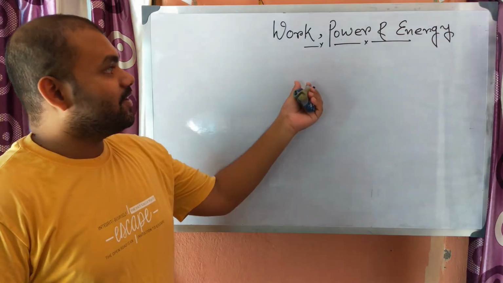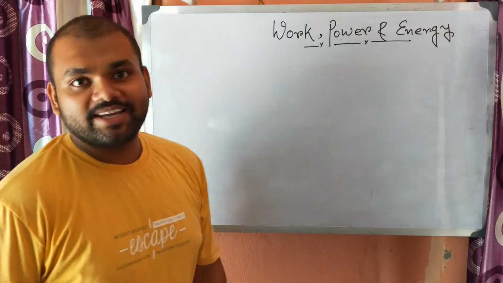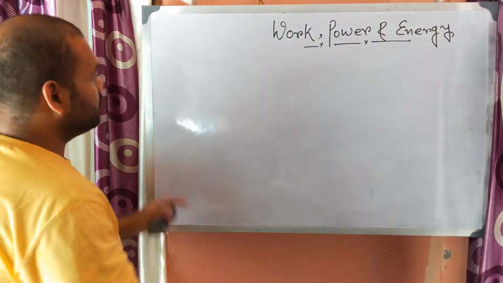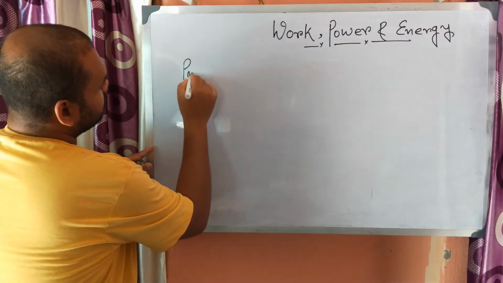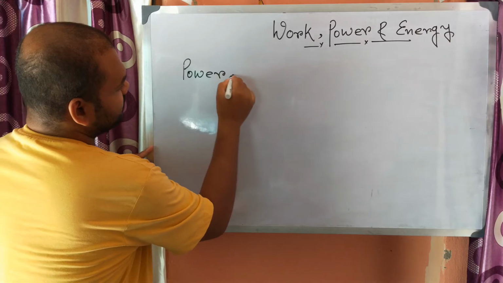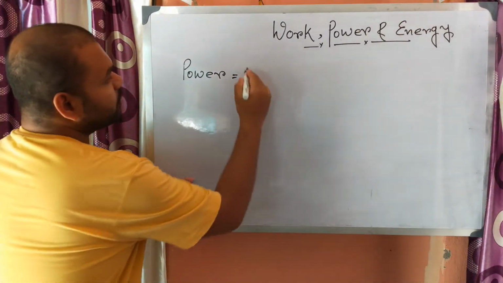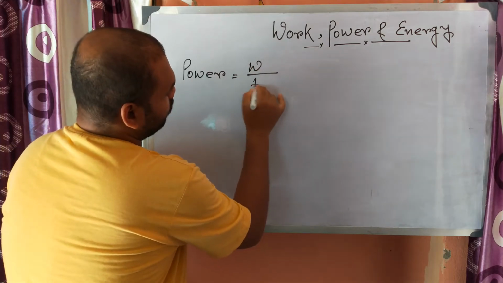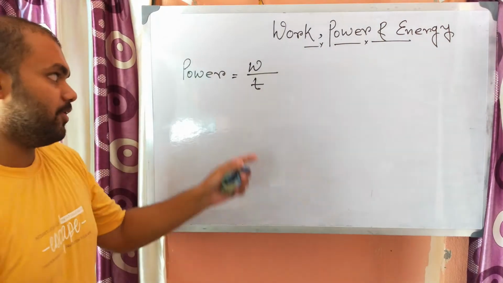So we are in our second class on this chapter work, power and energy. Previously we have come to know about power, so we will continue from power. Power is the rate of doing work. So work done per unit time is also known as power.